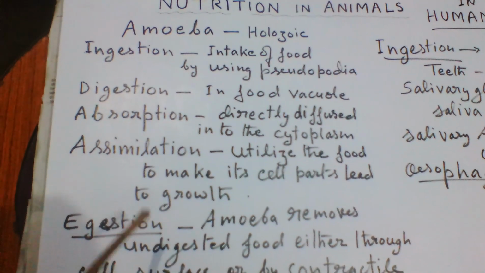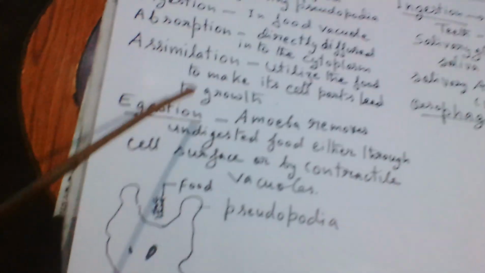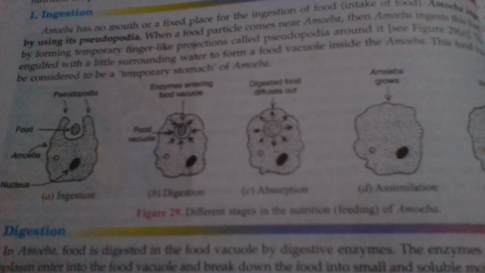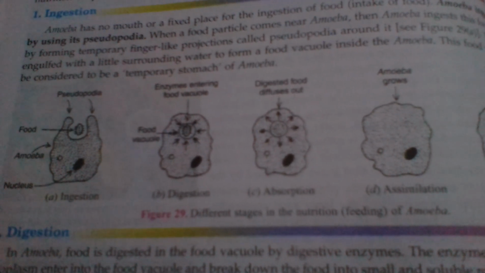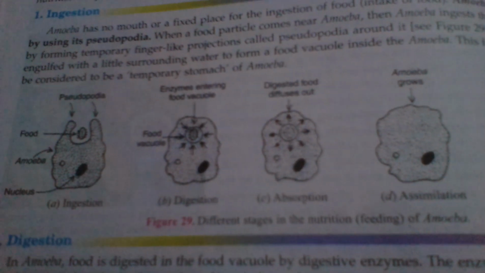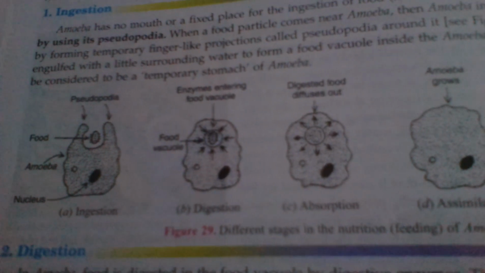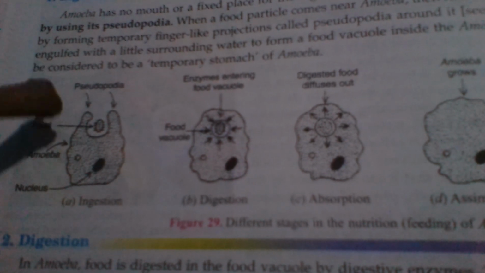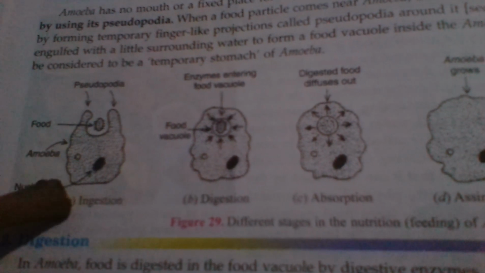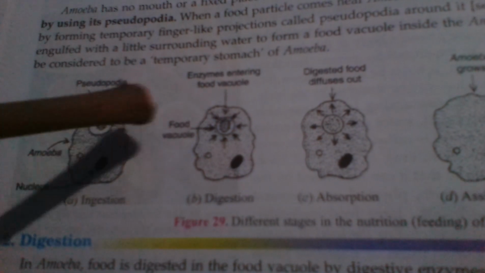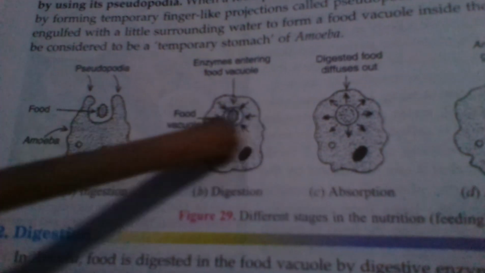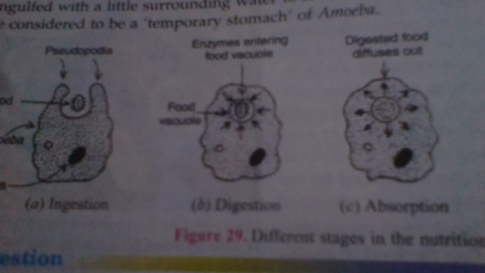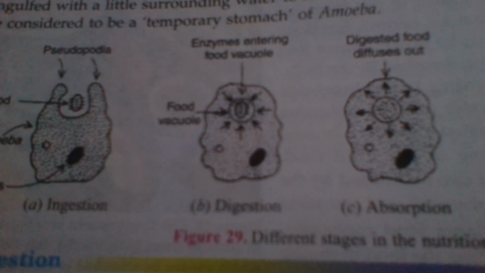So look at the picture. Here, look at the picture how amoeba engulfs the food, digests it and assimilates it. First they use the pseudopodia to capture the food, and it goes inside their cell, into the food vacuole. In the next picture we can see that it is inside the food vacuole where several enzymes digest the